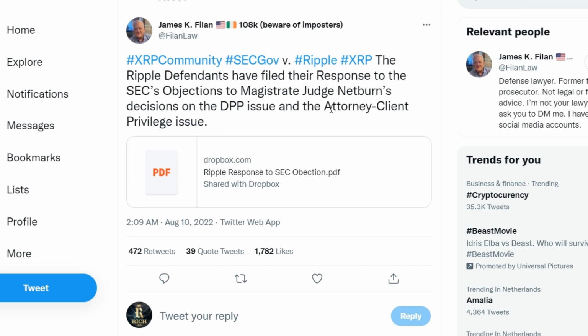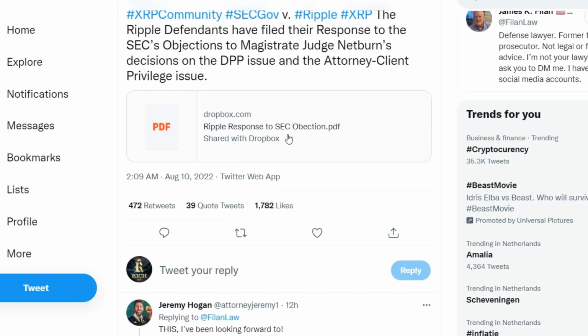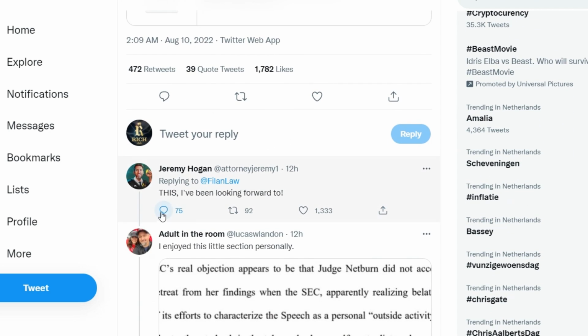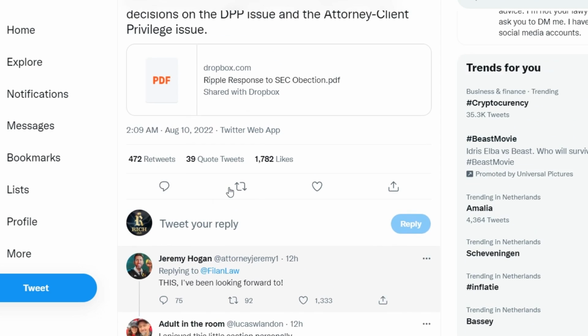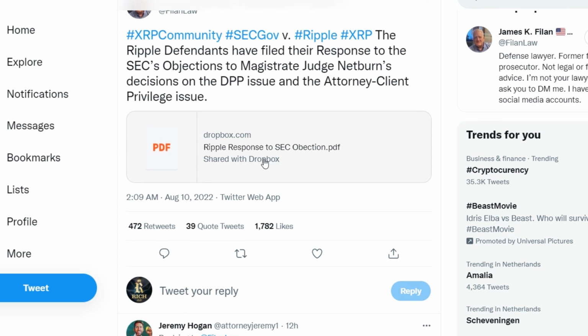Hashtag community, hashtag #SECvsRipple, hashtag Ripple, hashtag XRP. The Securities and Exchange Commission has filed a one-line response to Ripple defendants' efforts to enforce Judge Netburn's decision to authenticate SEC officials' videos. The Securities and Exchange Commission said it was not taking a position on Ripple's request to resume fact-finding. The SEC plans to change Ripple's request in its favor.